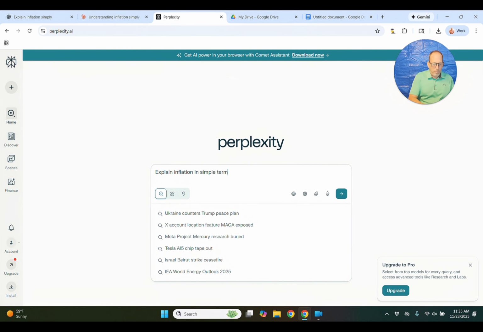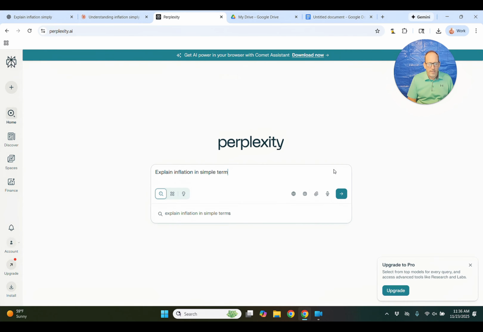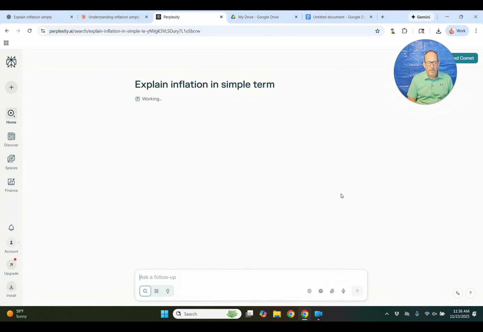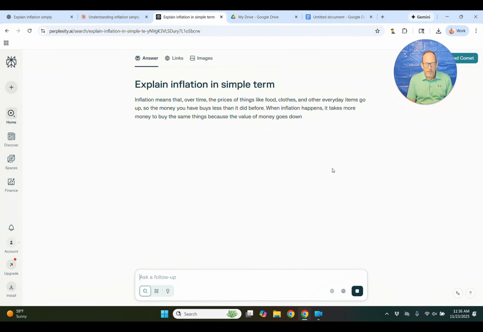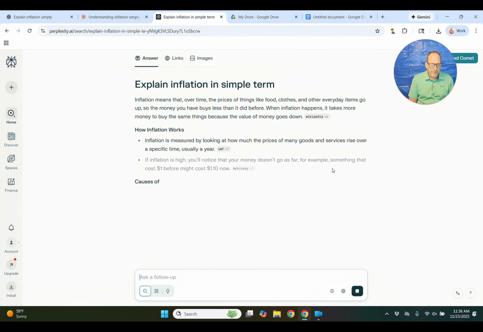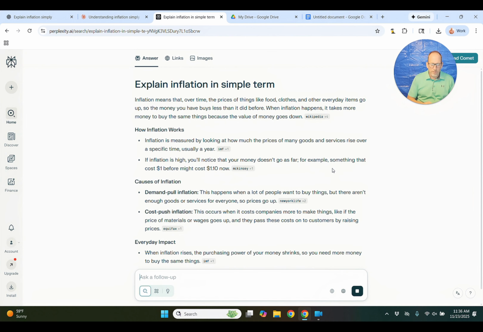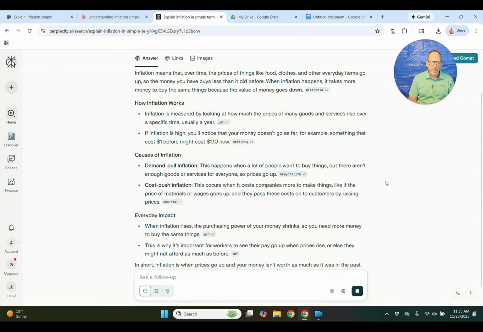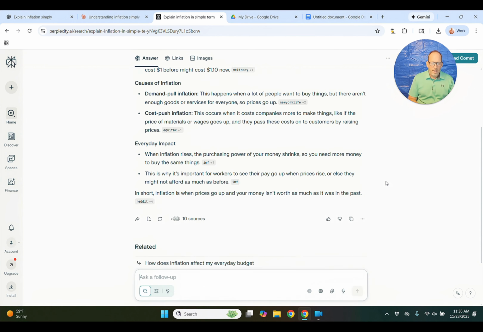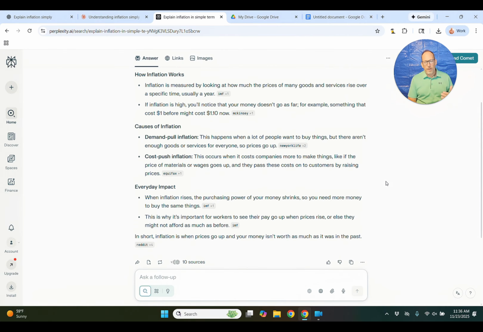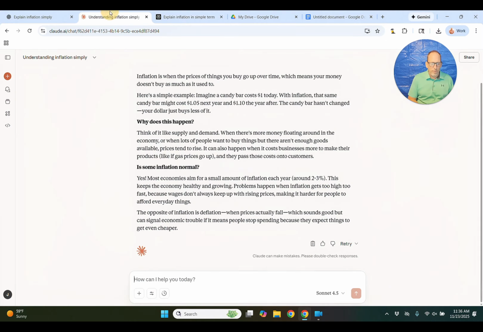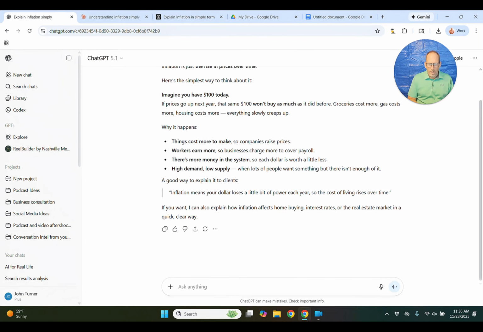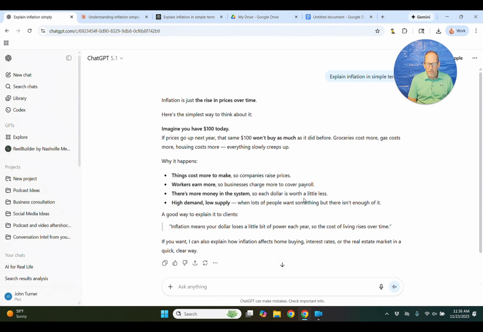We do it in Perplexity as well, perplexity.ai, and let's see what we get here. This starts talking about the causes of inflation and the everyday impact. So they're all similar, but they all give us different things. If you notice over here, there are no links. Sometimes I will get links in ChatGPT.